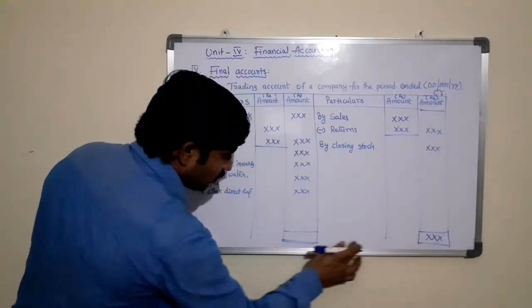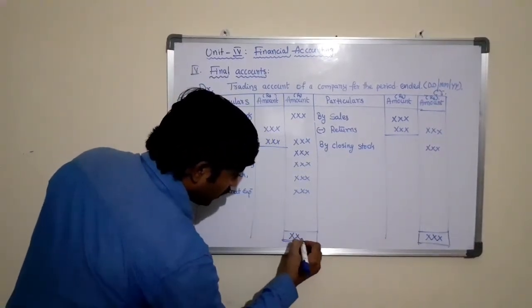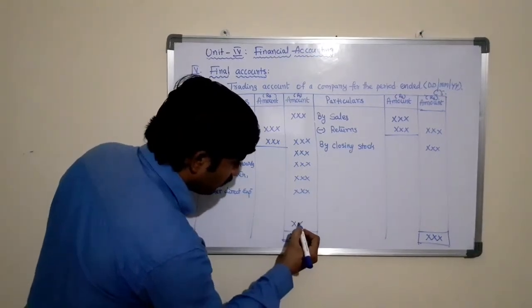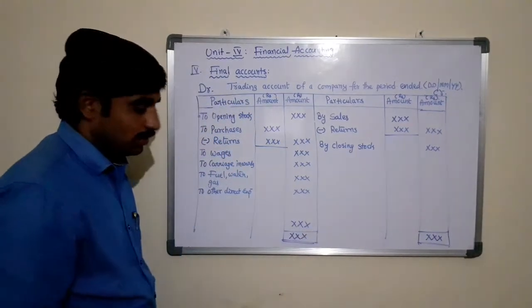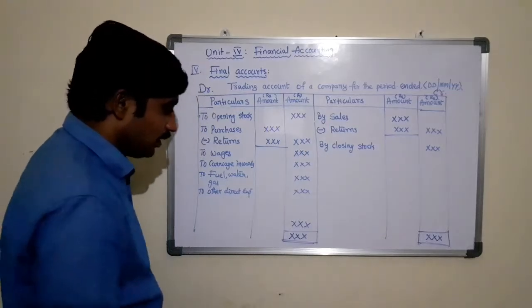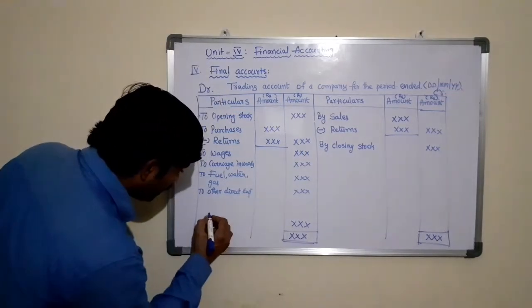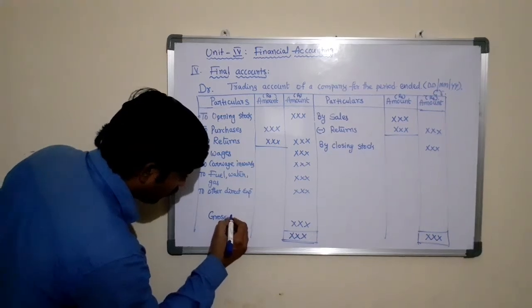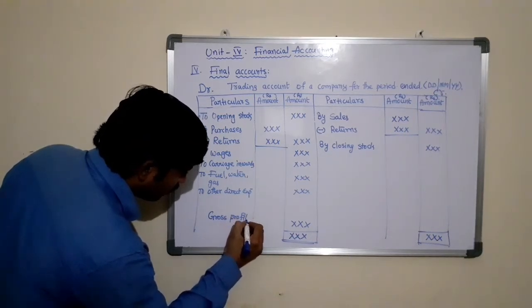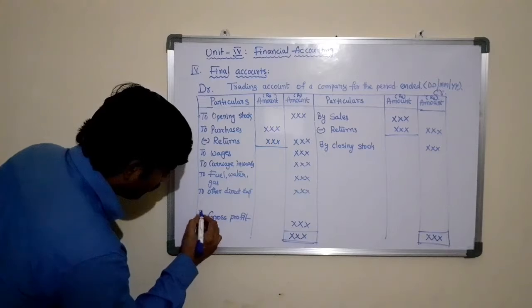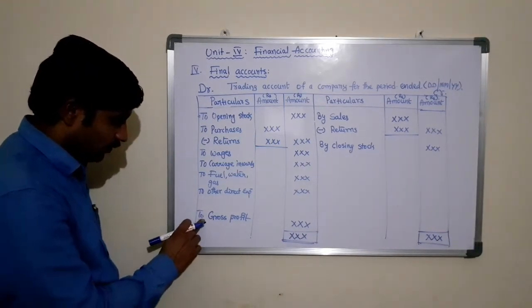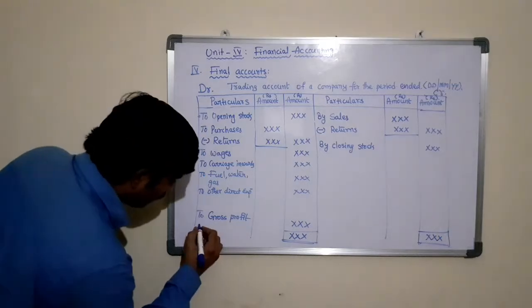So if you find the highest total amount in the credit side, the same total balance is transferred to the opposite side in the same row, then in order to ascertain the difference amount, this difference amount is known as gross profit. As it is on the debit side of the trading account, we start with the words "To gross profit".